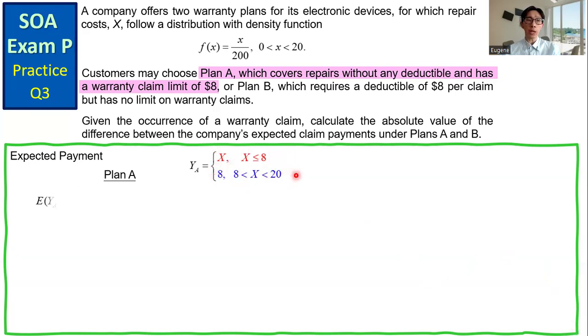Set up an expression for computing the expected payment for Plan A. So the first part, we have this integral, plus the second part, we have the second term.